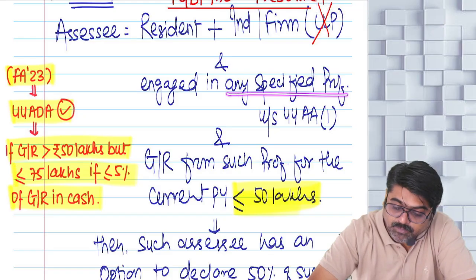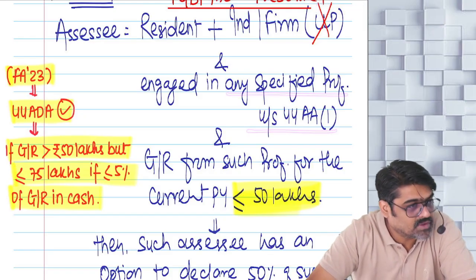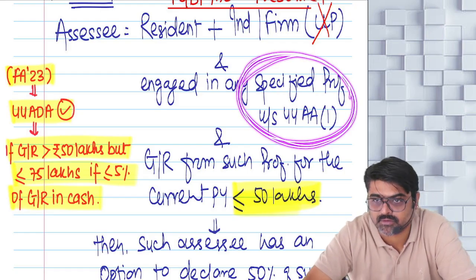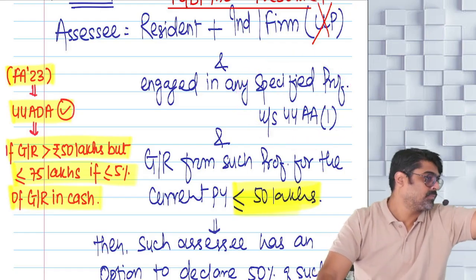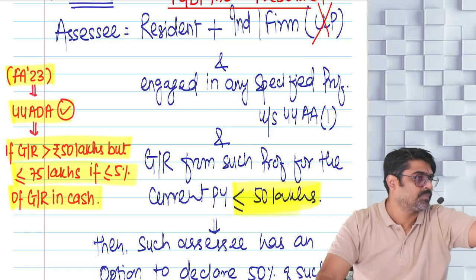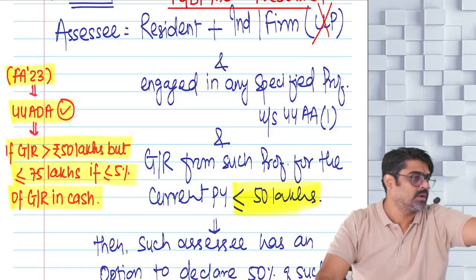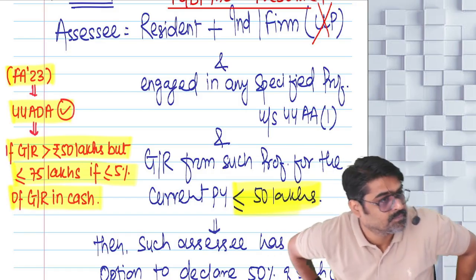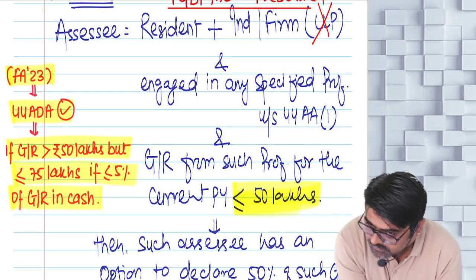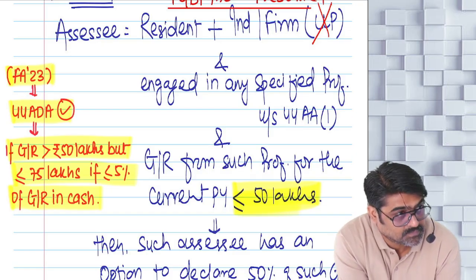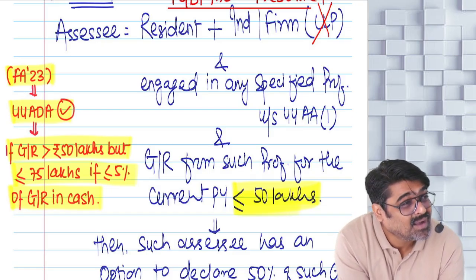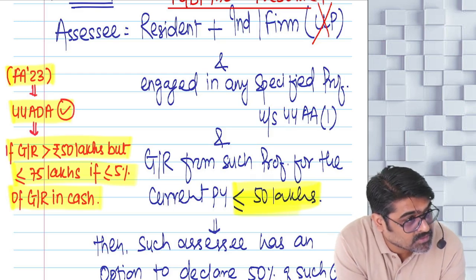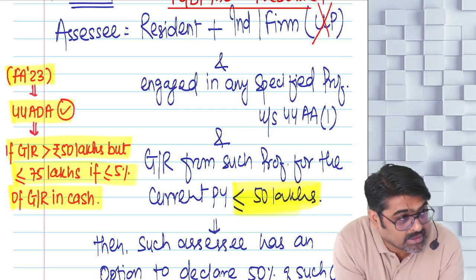Engaged in any specified profession. Which profession? Do you remember the specified professions? Stand up, madam. Center, stand up. Close your book and tell me the 11 names of specified professions. First. Specified profession, 11 professions. Tell me the names.